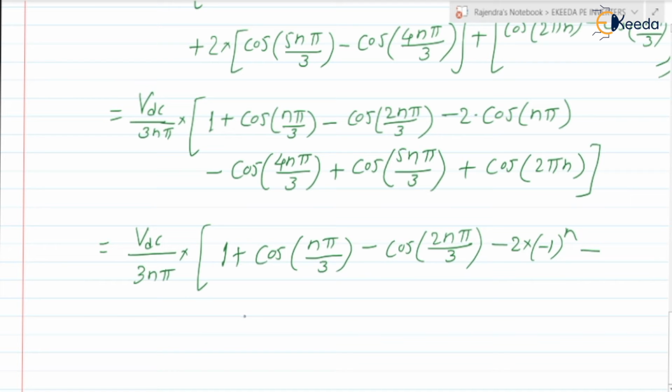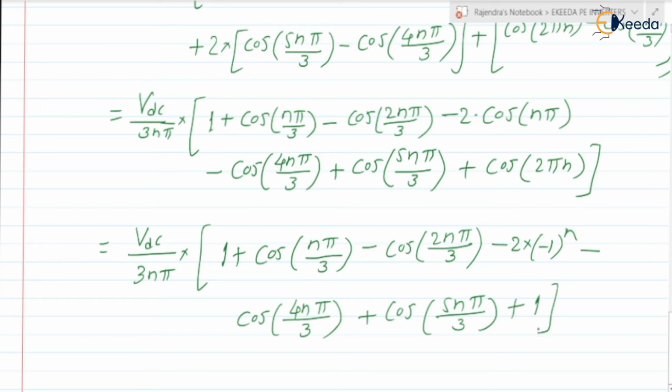Minus, this can be written as cos of 4n pi by 3, plus cos of 5n pi by 3, and next, plus cos of 2 pi n, which is always 1.